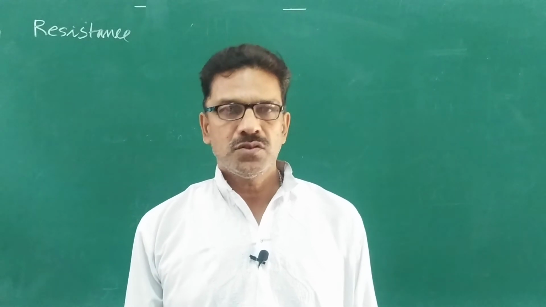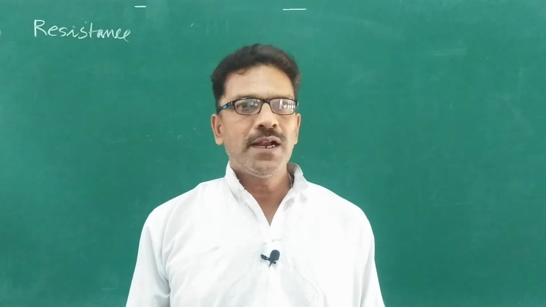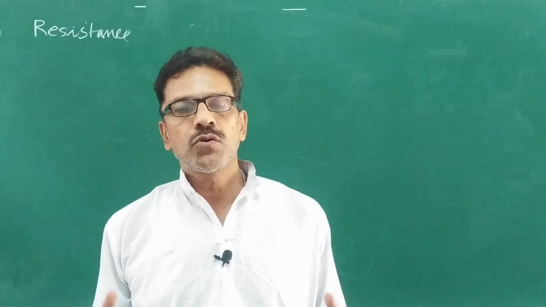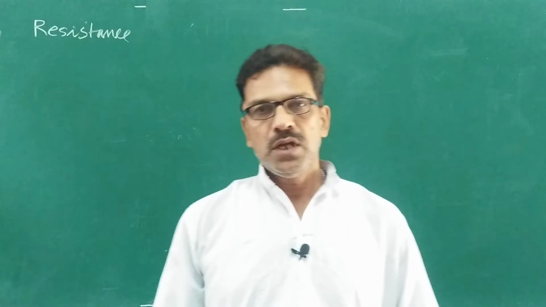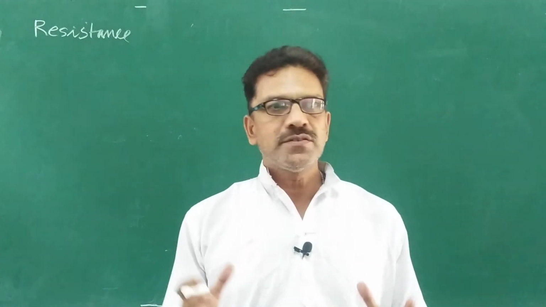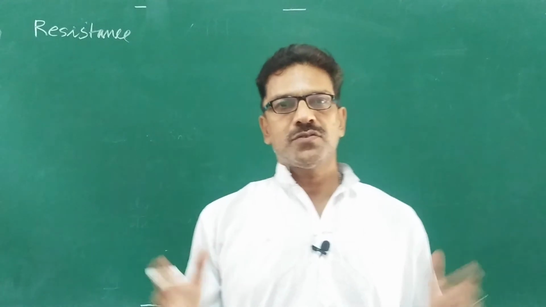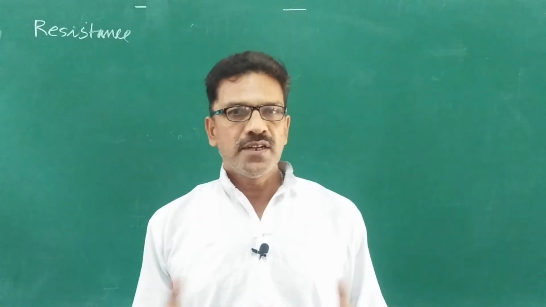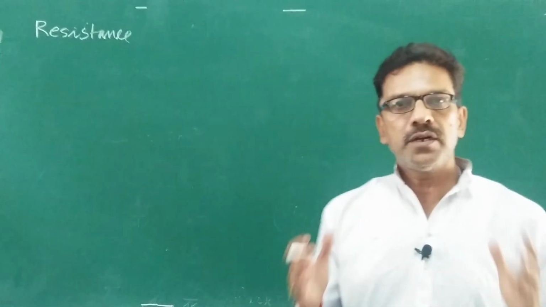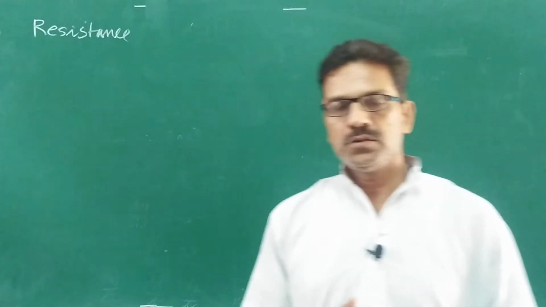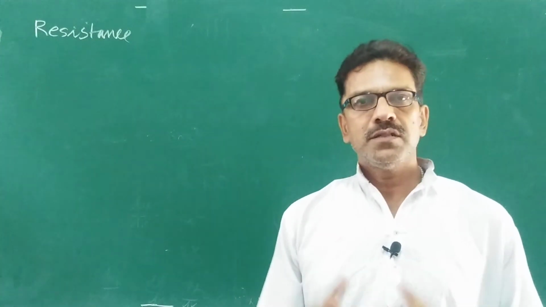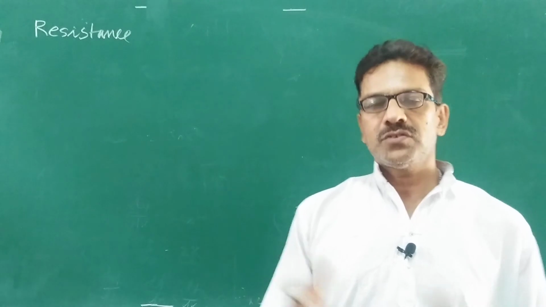What is resistance? Whenever electric current flows through a wire or conductor, a disturbance is created in the conductor. That disturbance is called resistance. Listen again. Whenever electric current flows through a wire or conductor, a disturbance is created in the conductor, that is called resistance.